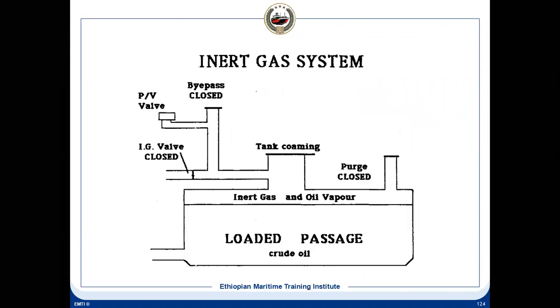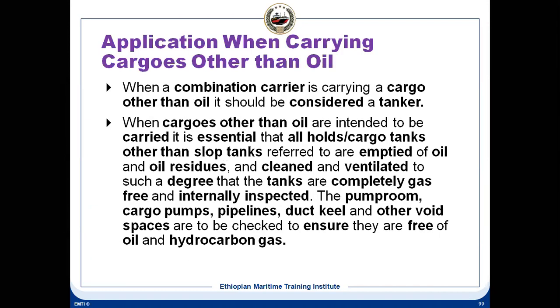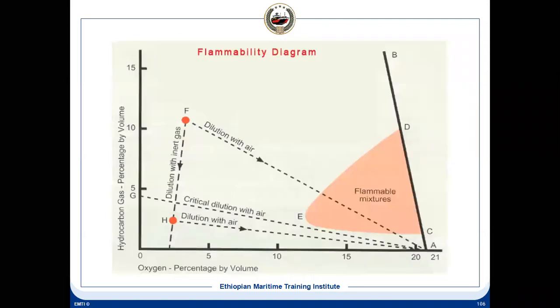Okay, alarms and trips, what all alarms and trips are there. And before that, let us see one thing, that is the flammability diagram. This is the 21% of oxygen by volume, and this is the hydrocarbon percentage. If you see this diagram, if you draw this line here,